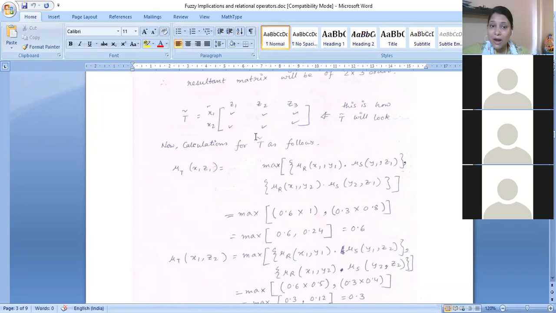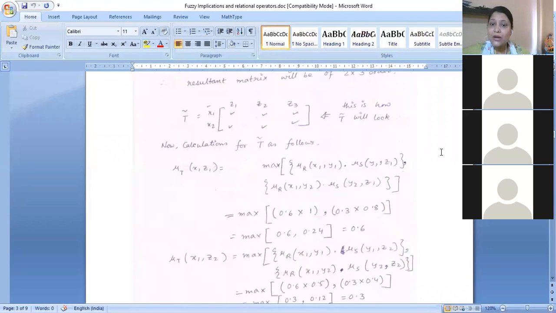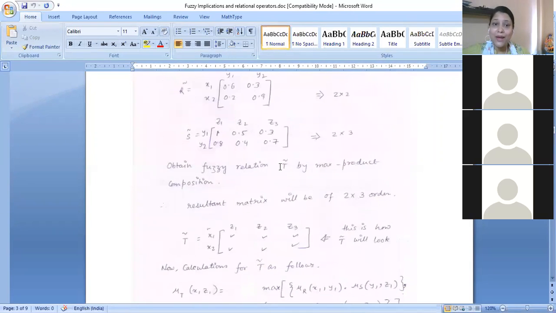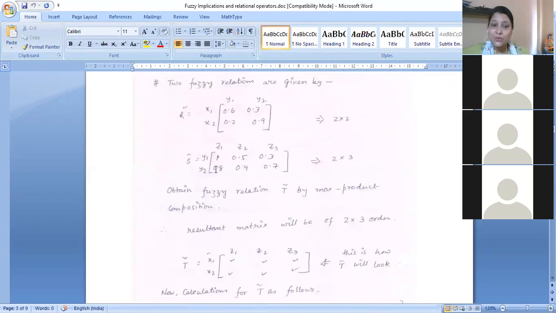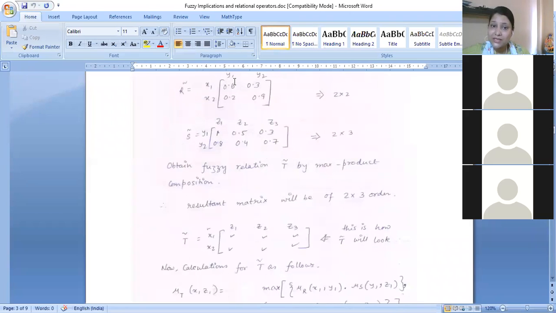max of mu r x1 y1 and y1 z1, these two things, and comma mu r, that means the membership function also related to x1 y2, that means x1 y2 as well as y2 z1, so that you are having two product terms. That means x1 y1 is having 0.6, y1 z1 is having 1.